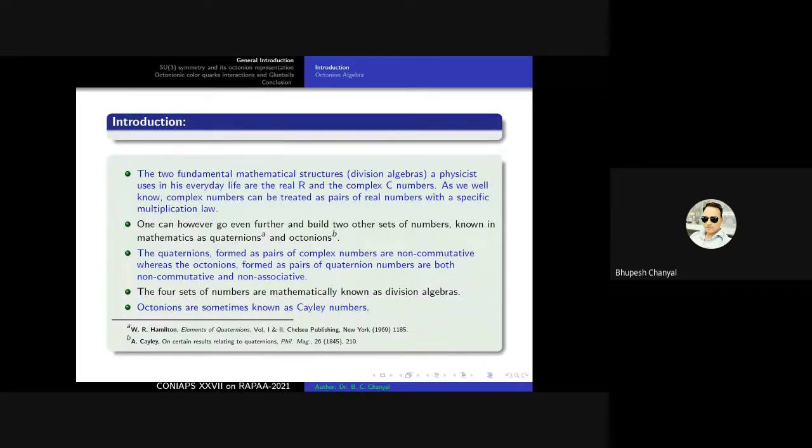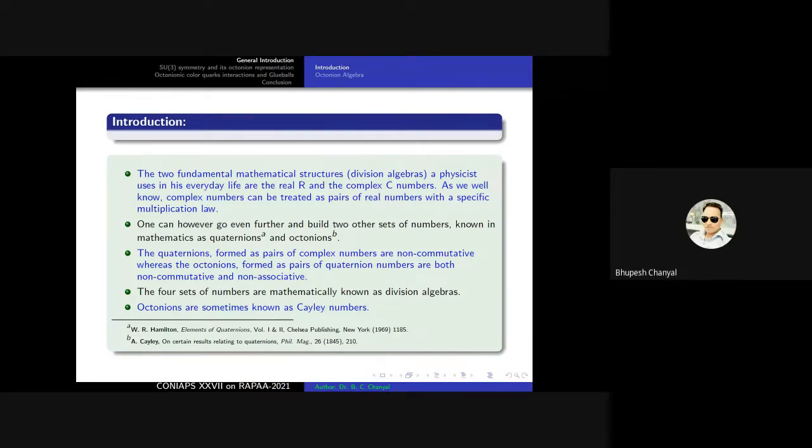So the two fundamental mathematical structures, I mean the division algebras, a physicist uses in everyday life are the real as well as the complex numbers. As we well know, complex numbers can be treated as a pair of real numbers with a specific multiplication law.